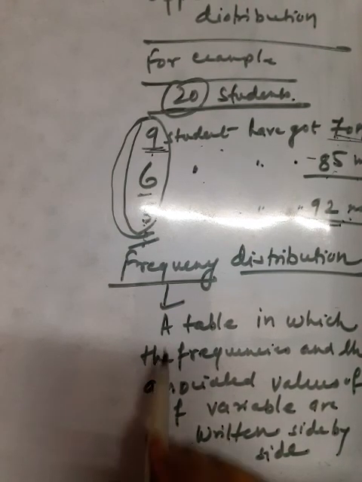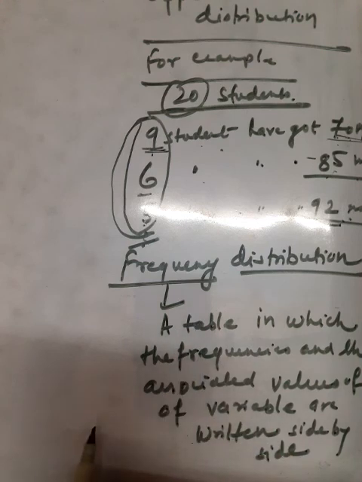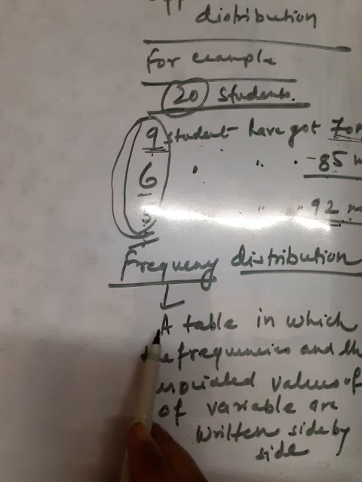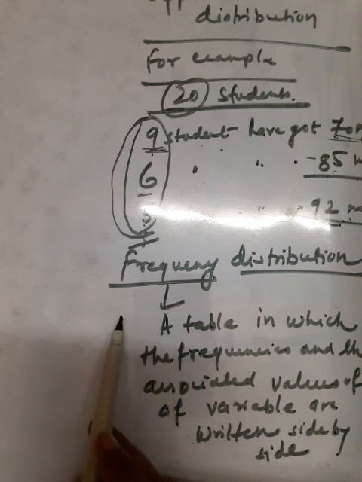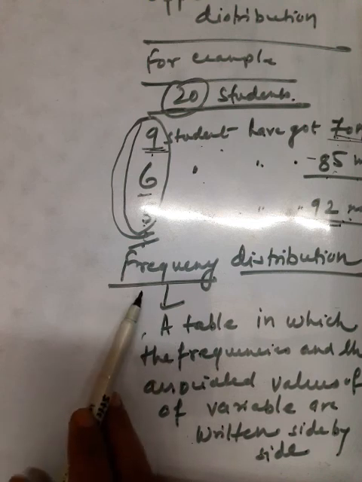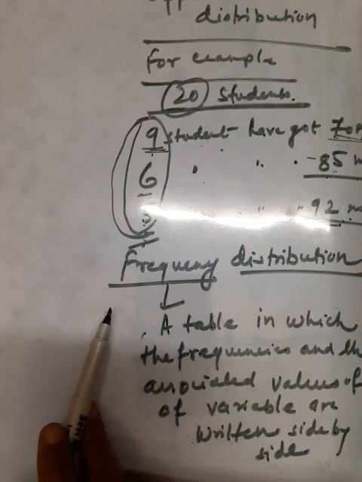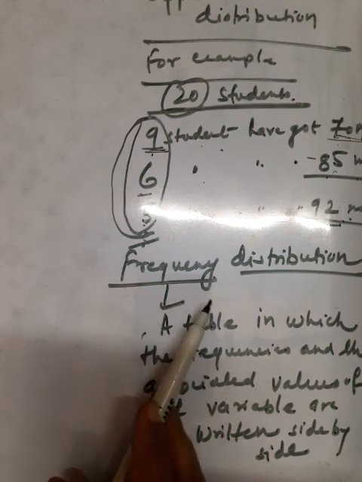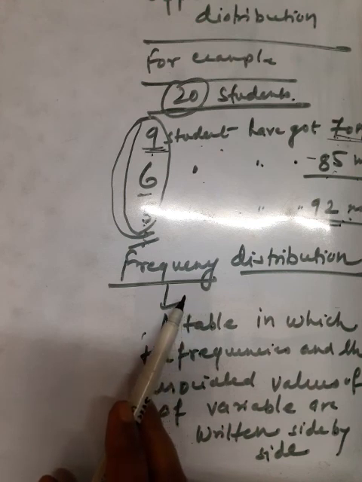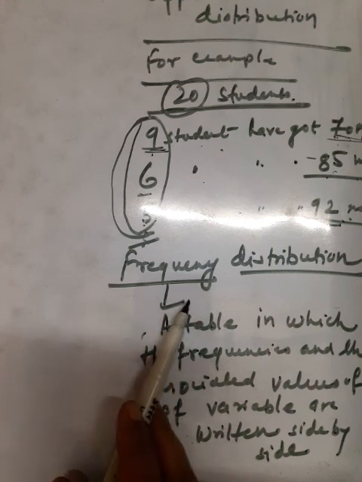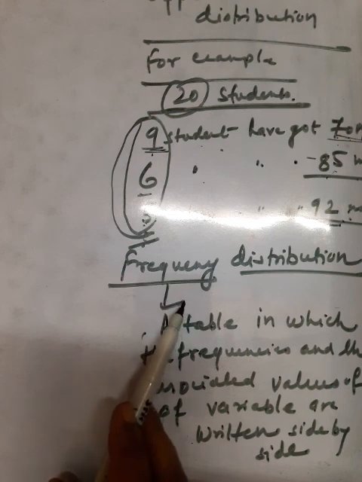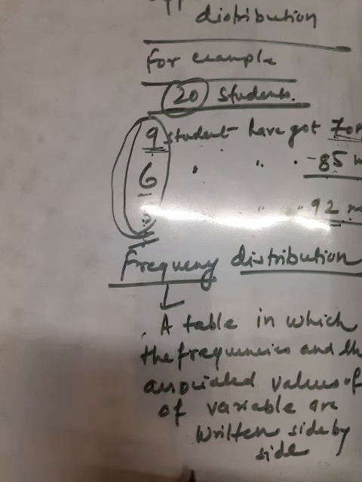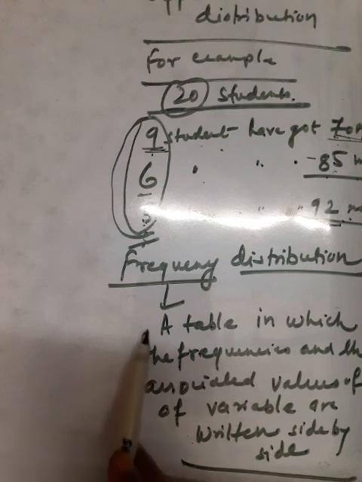known as frequency distribution. Frequency distribution can be discrete or continuous, depending upon whether the variable is discrete or continuous. It depends upon the variables. If variable is continuous, then frequency distribution will be considered continuous, and if variable is discrete, then frequency distribution will be considered discrete. Okay, this is frequency distribution.